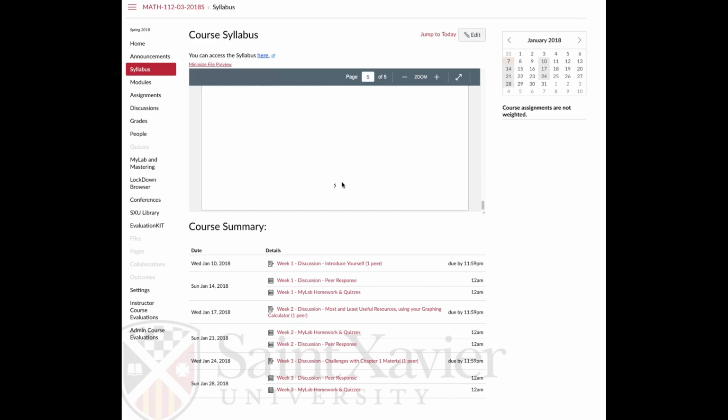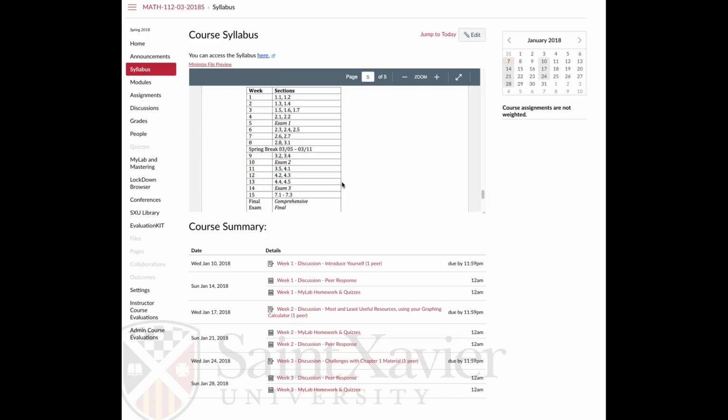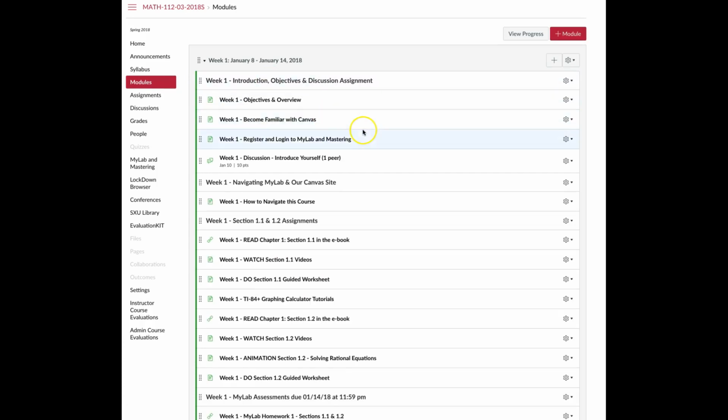At the end, I list a very shortened version of the schedule, just so you can see what's happening. Mainly, I'm listing when the exams are and the sections that you can expect to cover each week. After you read the syllabus, you should jump right to the modules. So here's what we're going to be doing each week. I've got them set up.